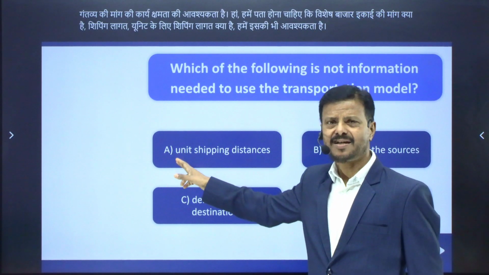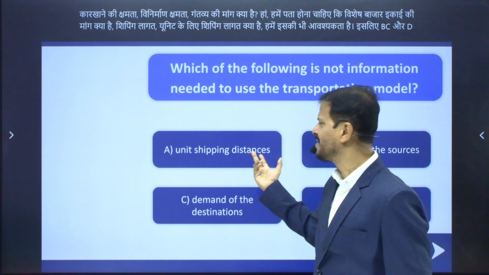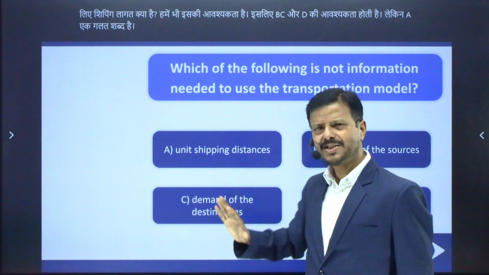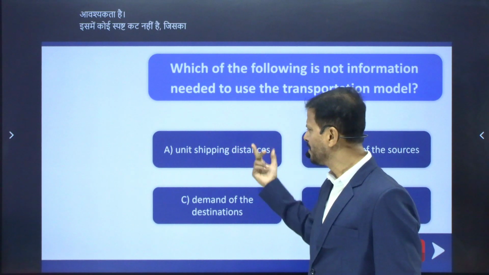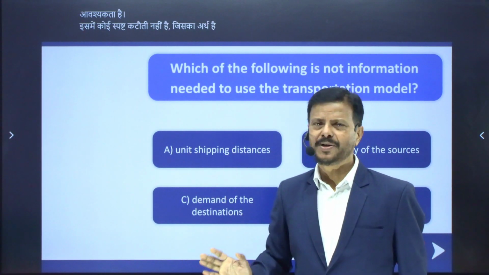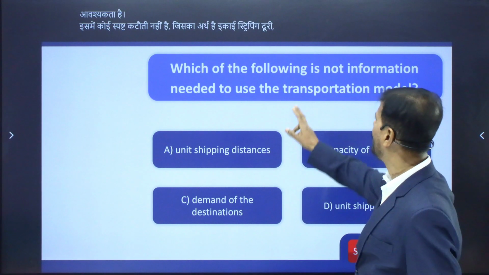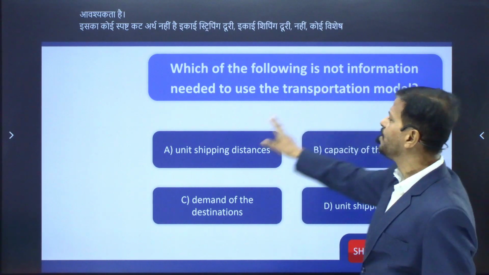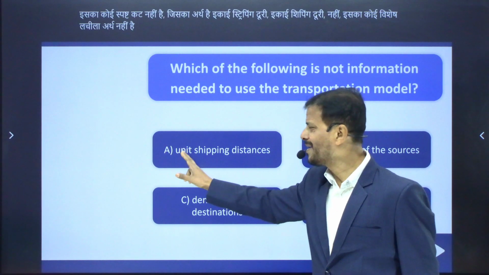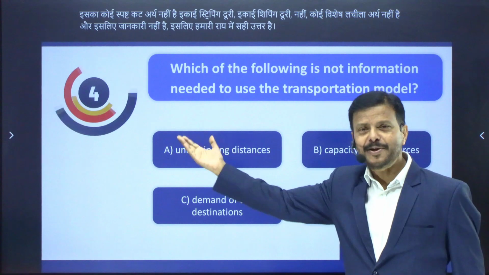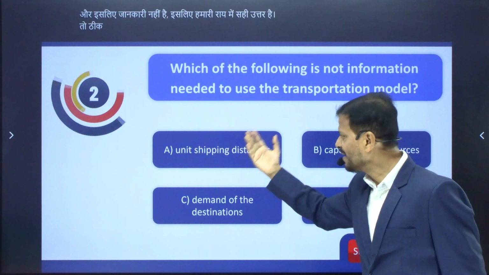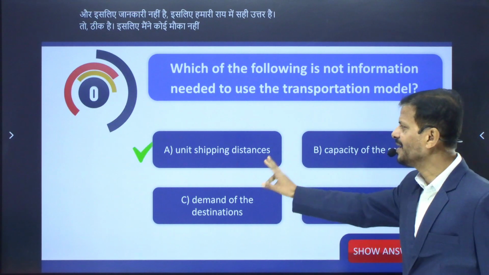But A is a wrong term. Unit shipping distance. What does this mean? It has no clear-cut meaning. It has no particular sensible meaning and therefore is not information. So in our opinion, A is the right answer. I haven't given you a chance, sorry for that. But A is the right answer here.